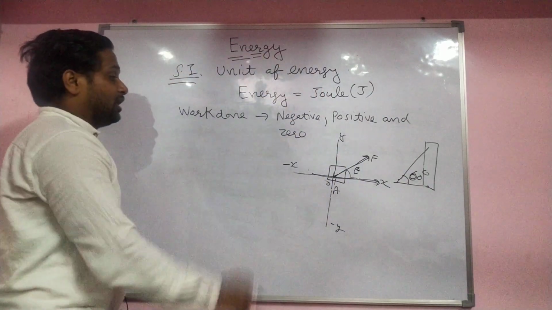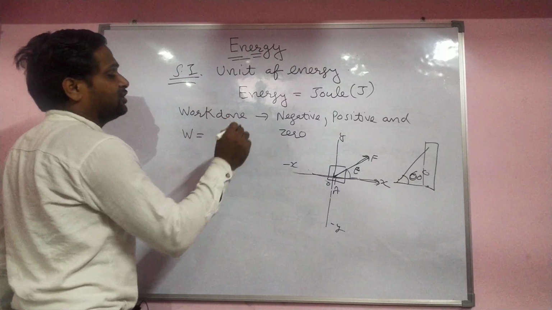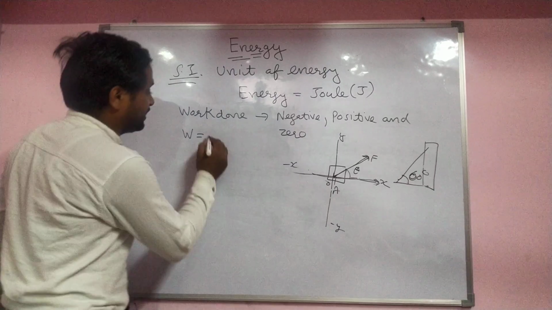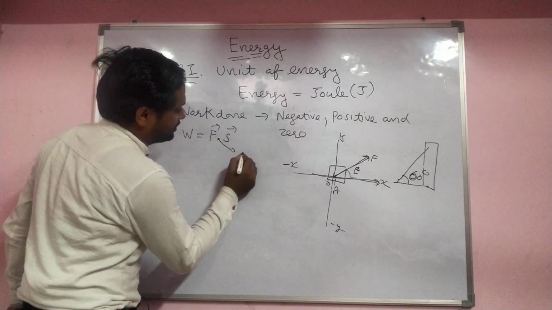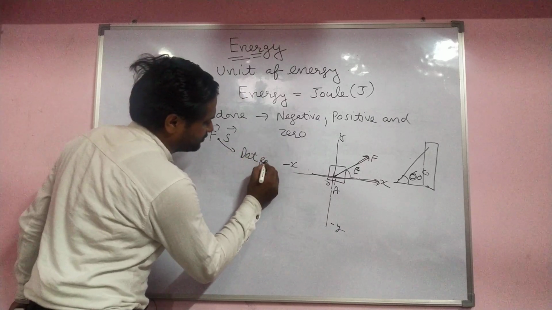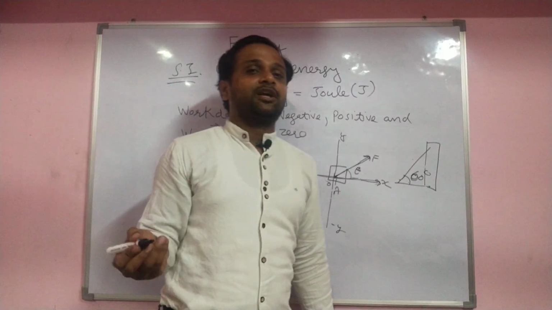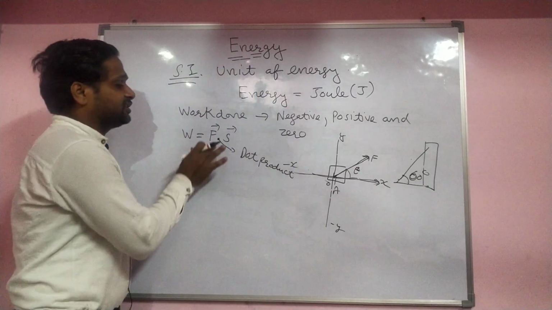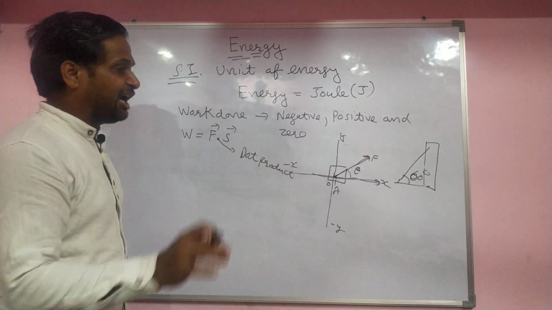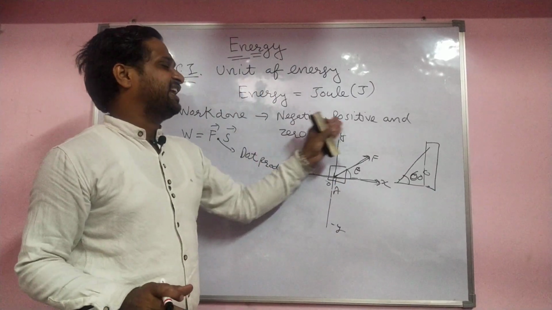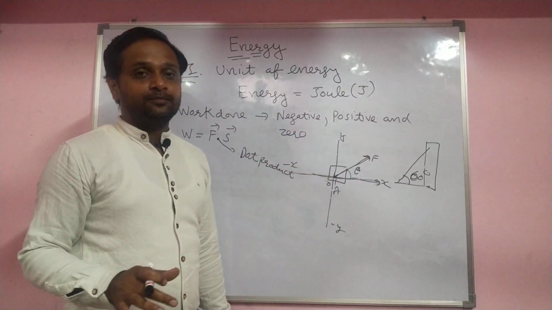So now we discuss the case of work done. Actually, work done is not F into S. Actually, work done is F dot S. This is the dot product. One more thing is the cross product. This topic is not in your syllabus, but I want to explain why the work done is negative, positive and 0 according to the concept.